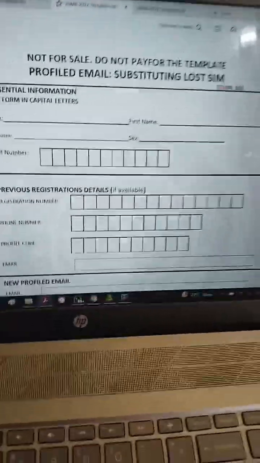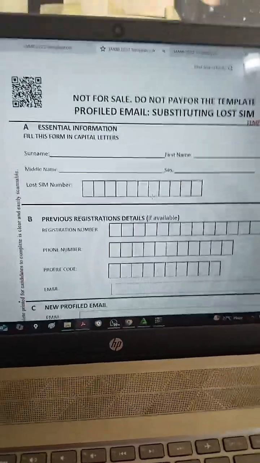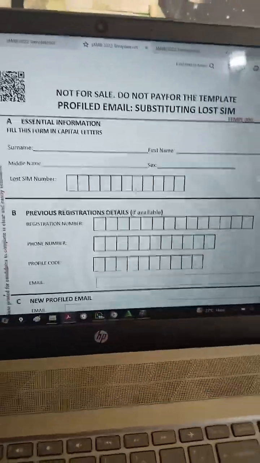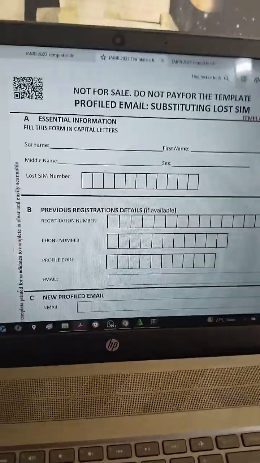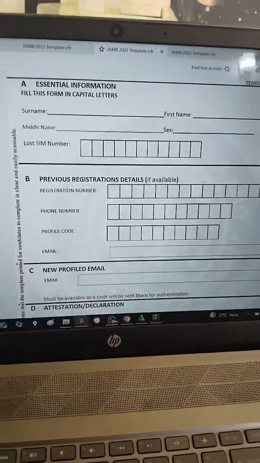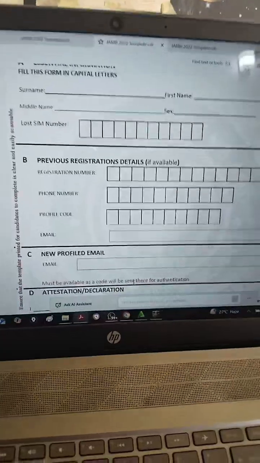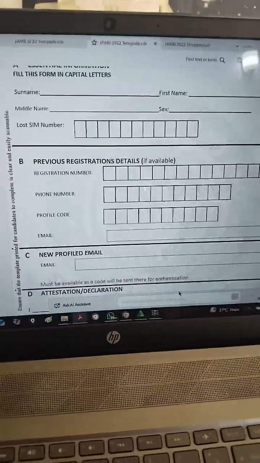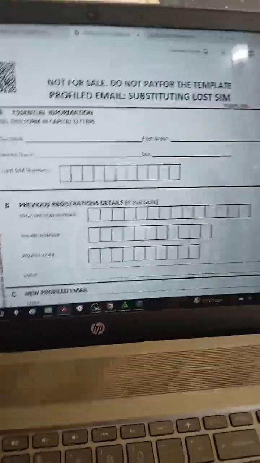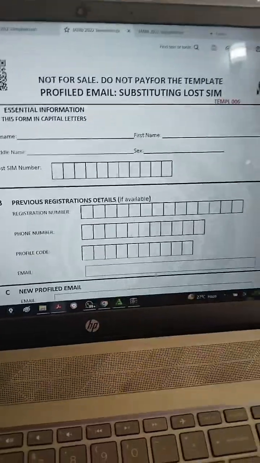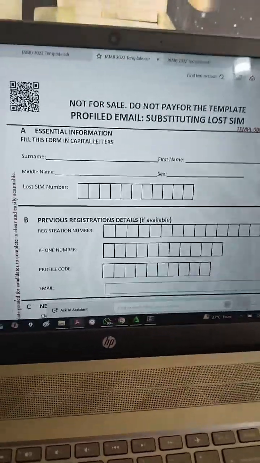All right, now what is this? This template is for those that can't retrieve, as I said, their profile code. So JAMB has done this for you. You fill in the previous details, you now fill in your new email, and they would send you authentication and all that. This is for you. If you could not retrieve your profile code, just go to a CBT center. I don't know if there will be a charge for this, but just go there and fill this form.